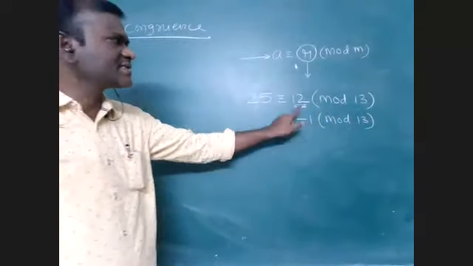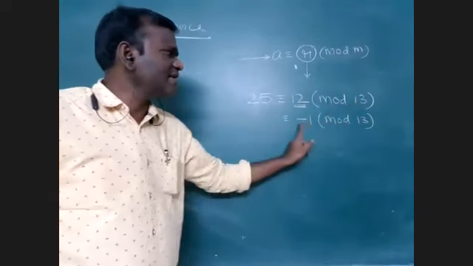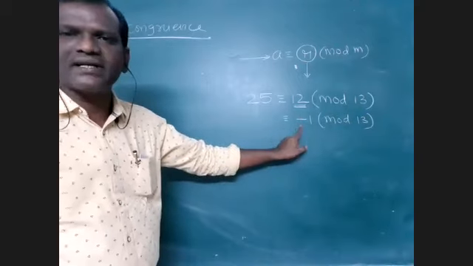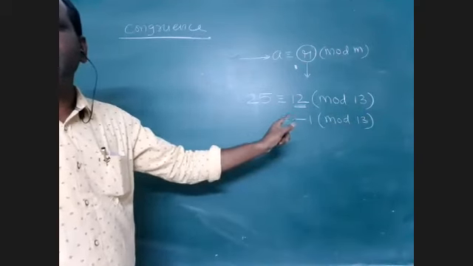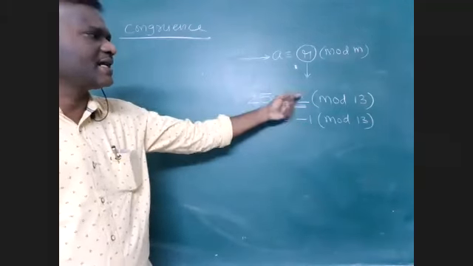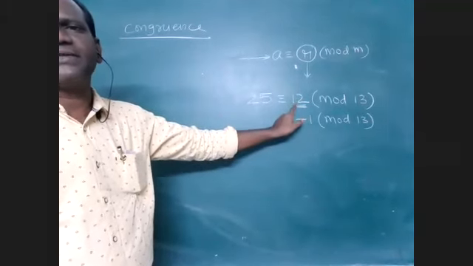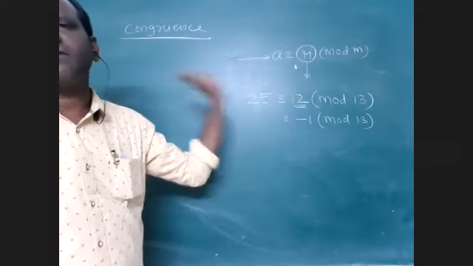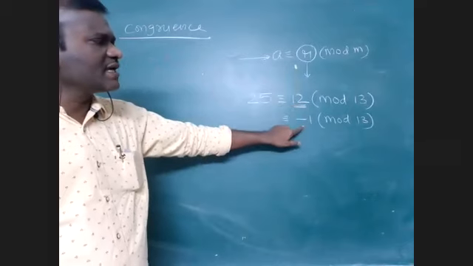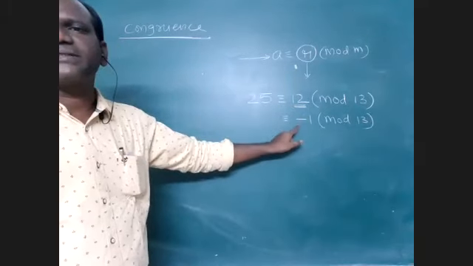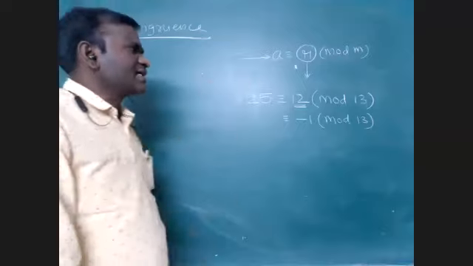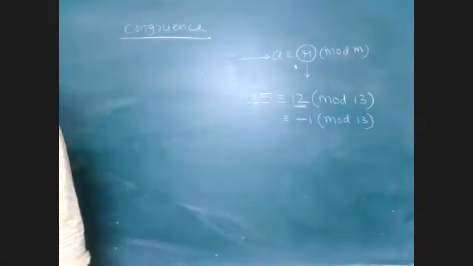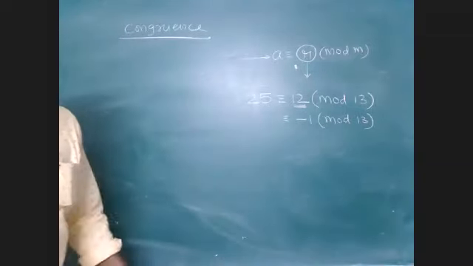Minus 1 I will take instead of the 12. The 12 minus 13 is minus 1. For the simplification purpose only, I will consider the remainder as minus 1. But the actual remainder, if you want to express the remainder, then 12 will be the remainder. Absolutely no doubt in it. Remainder is 12 only, not minus 1, because the remainder is a non-negative one. But for our convenience only, I am considering here the negative remainders also. But after that, while expressing, convert this into the positive quantity and then only the remainder will be expressed.